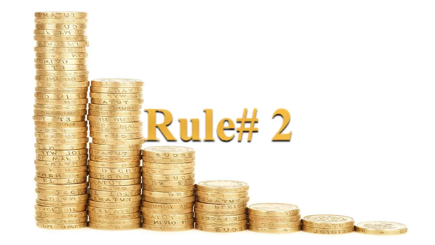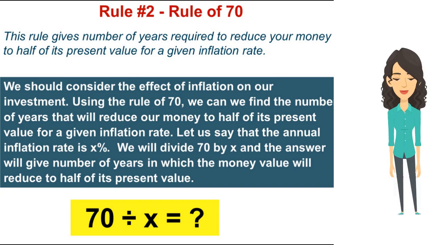Rule number 2. This rule gives the number of years required to reduce your money to half of its present value for a given inflation rate. Let us say that the annual inflation rate is X%. We will divide 70 by X, and the answer will give the number of years in which the money value will reduce to half of its present value.